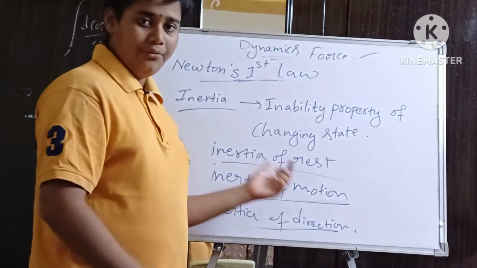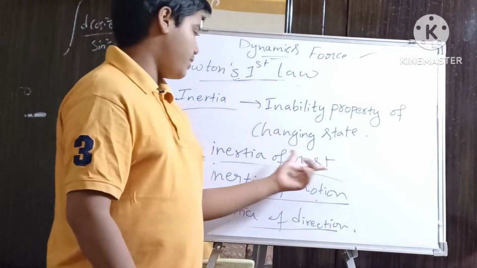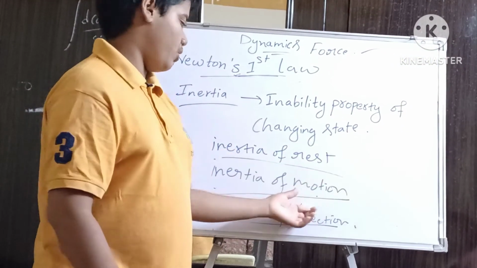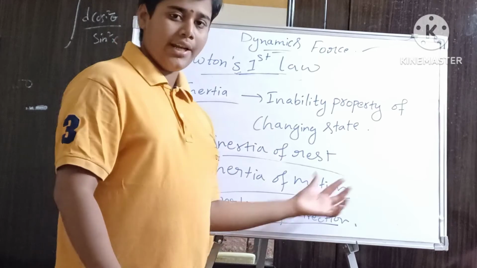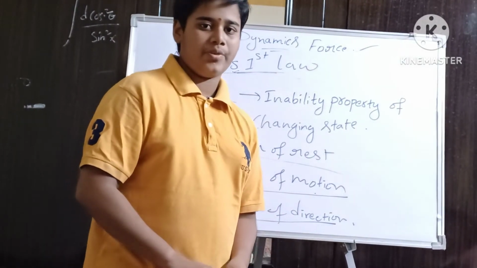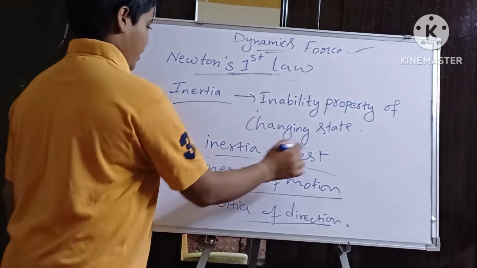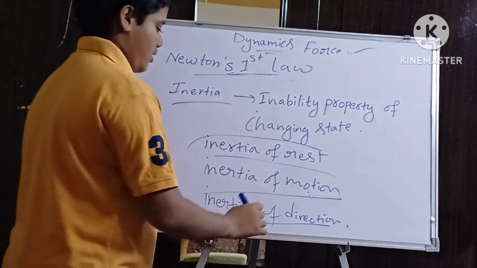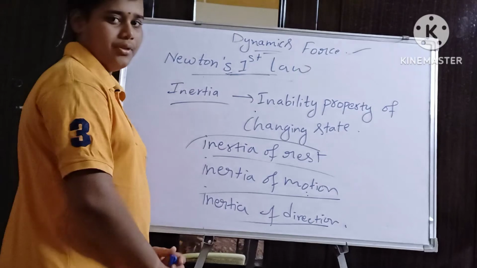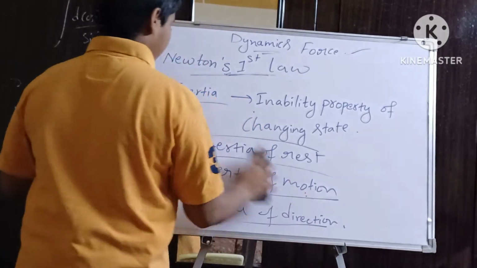We have to apply force, then only it changes from rest to motion, motion to rest, or from a straight line to any other path. Okay. These are inertia: inertia of rest, inertia of motion, inertia of direction.